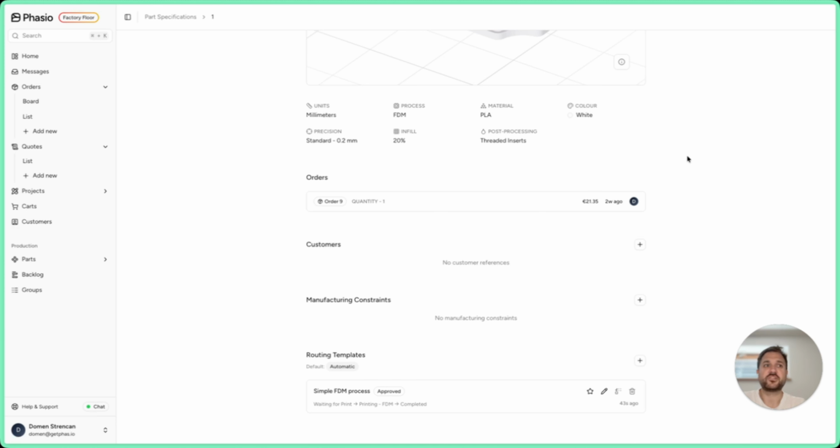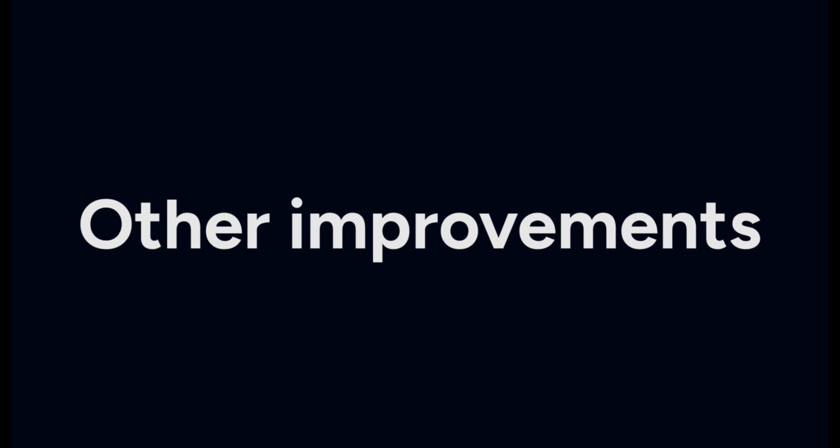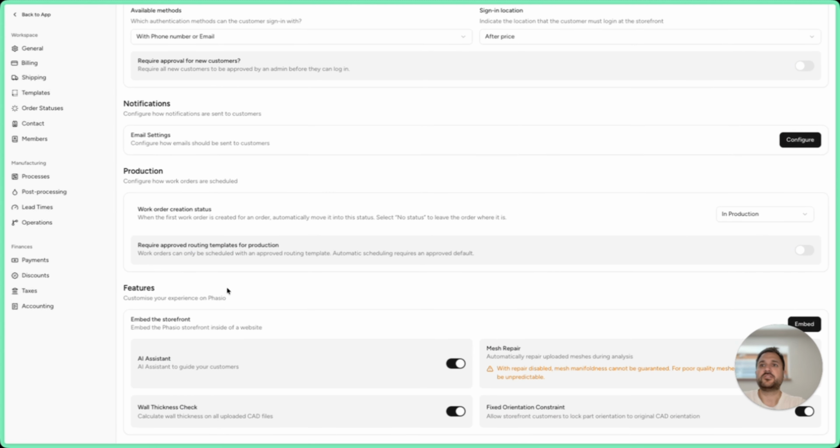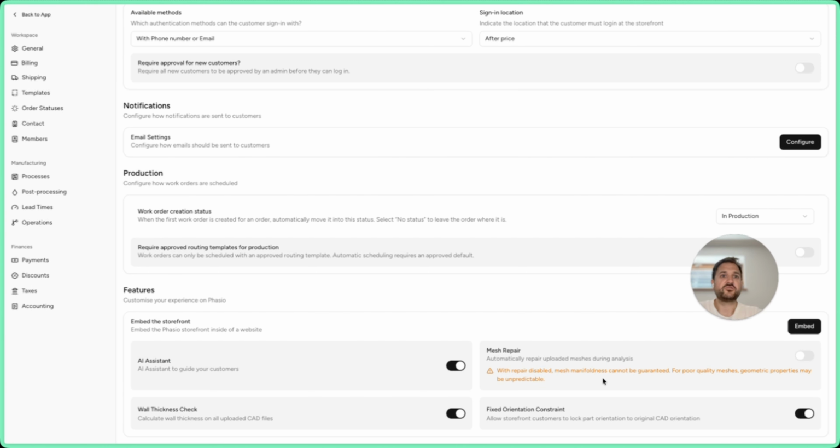And it's really not that difficult. It's really to enable you the flexibility and the compliance on the other hand. I want to show you some other things that we actually released. If you go under the settings and the general, you will now see that under the features, we have added the mesh repair. And let's say when you have really nice parts and so on, you can disable this, which will actually speed up the analysis on the files. And if you're always aware how your files look like, then please go ahead and use this.